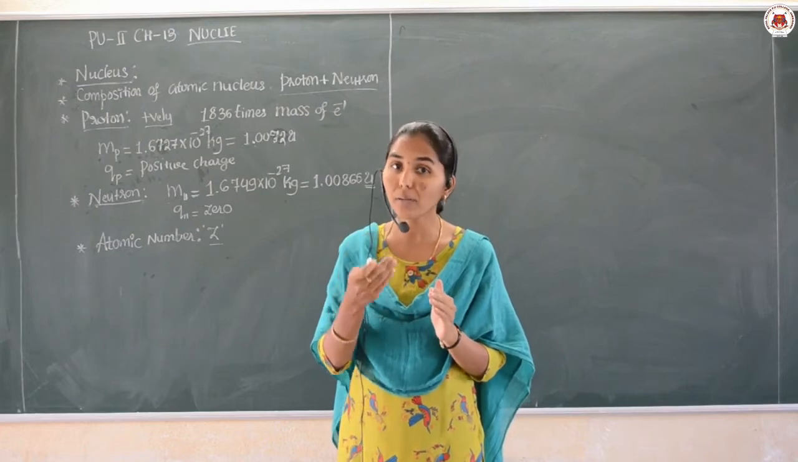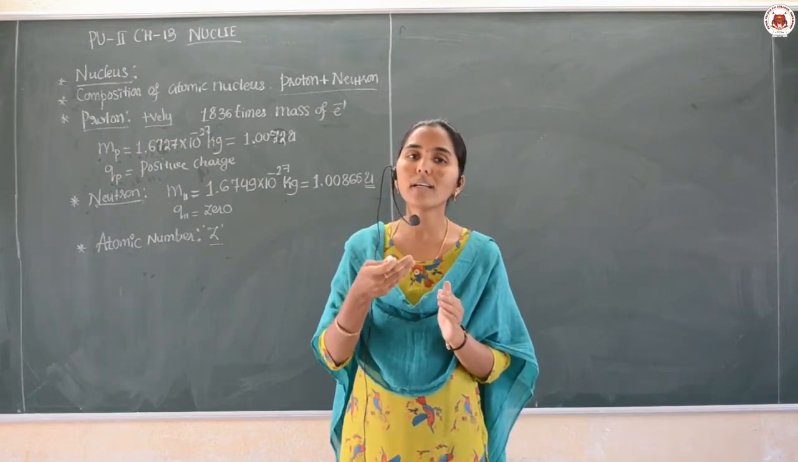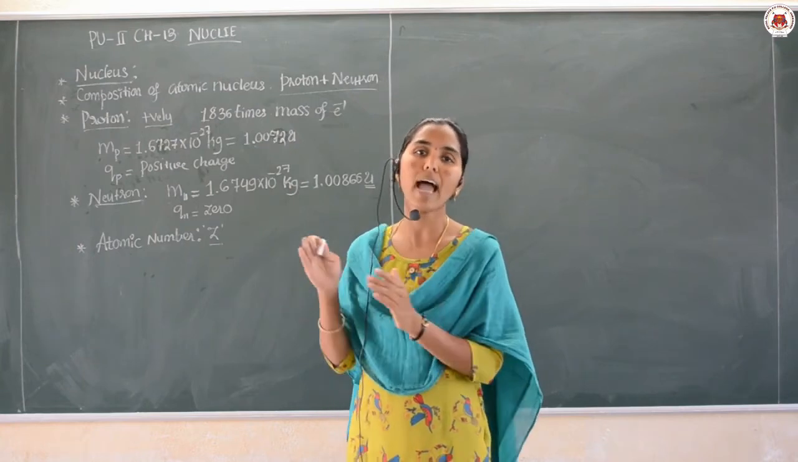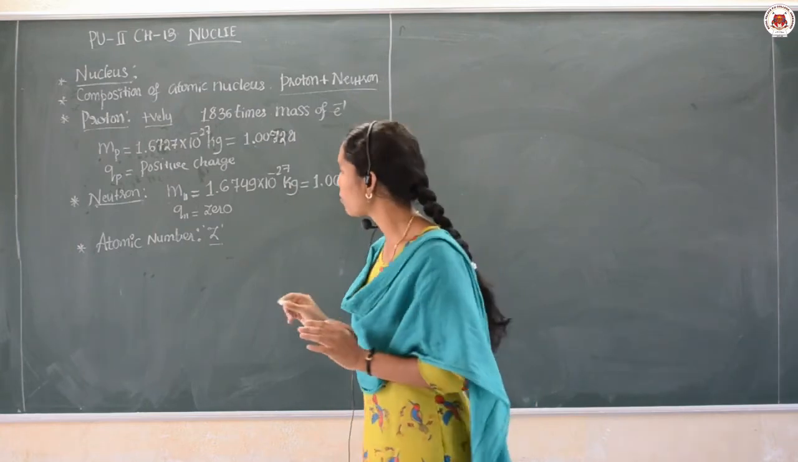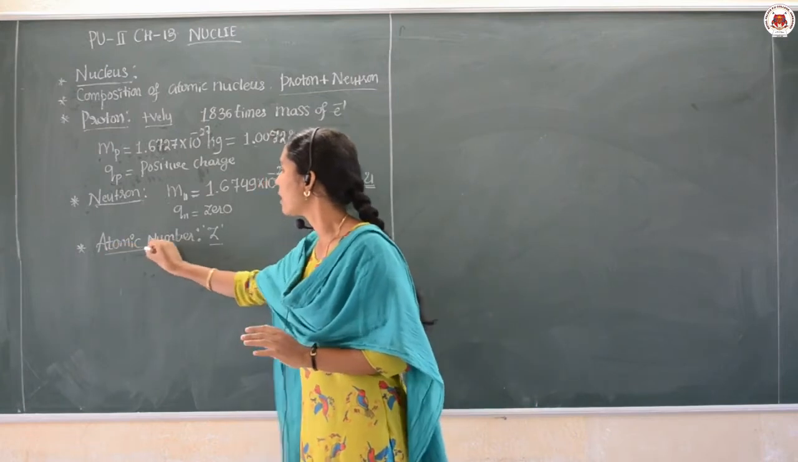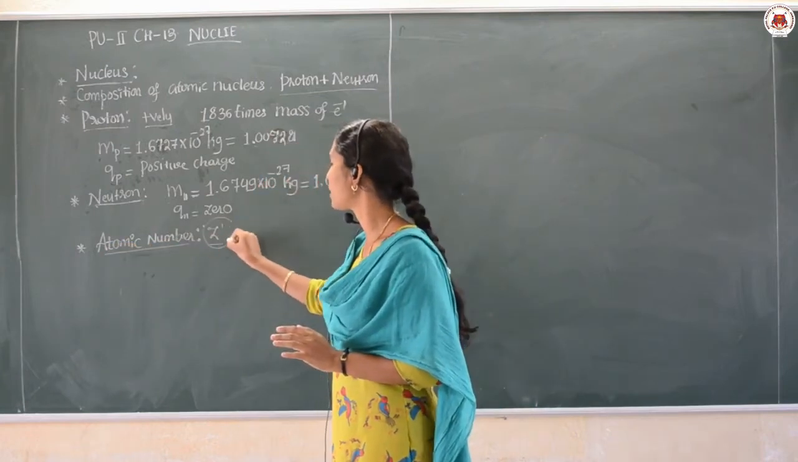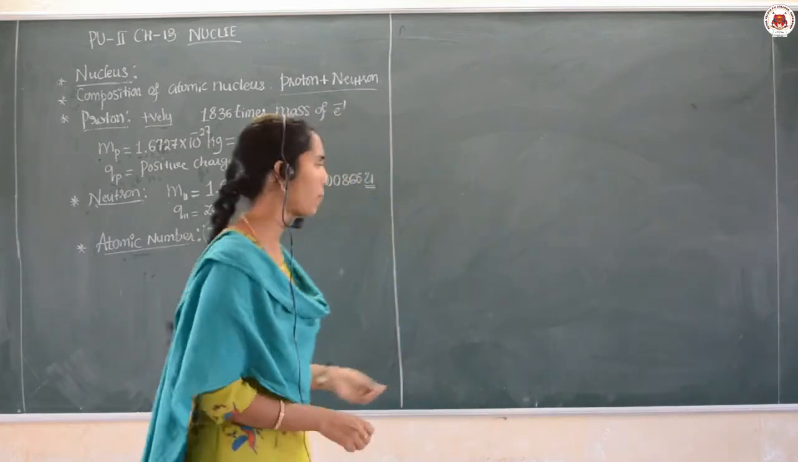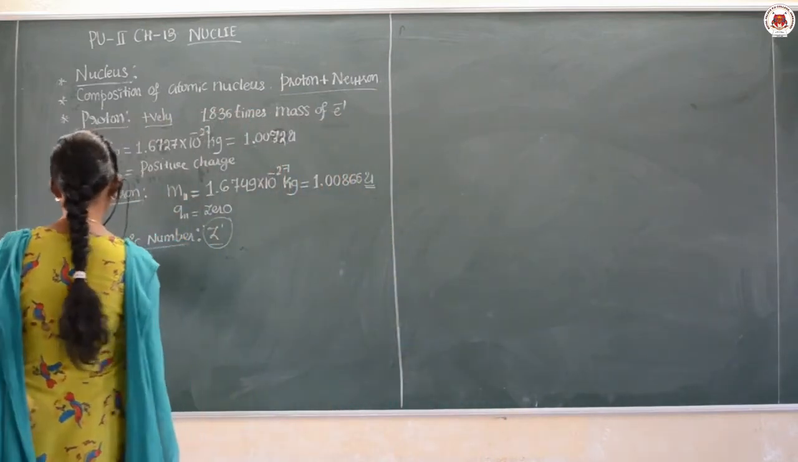But if the atom is neutral, the total number of electrons can also represent the atomic number. Therefore, in the nucleus, the atomic number is represented by the letter Z. Then a few examples I can take here. For example,